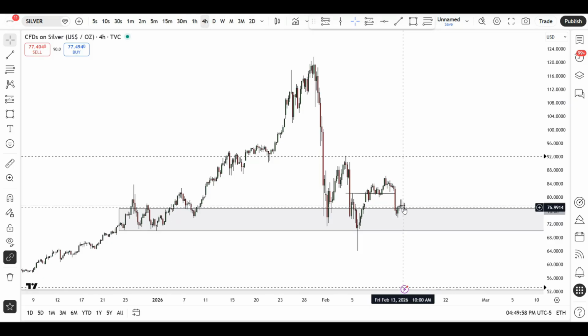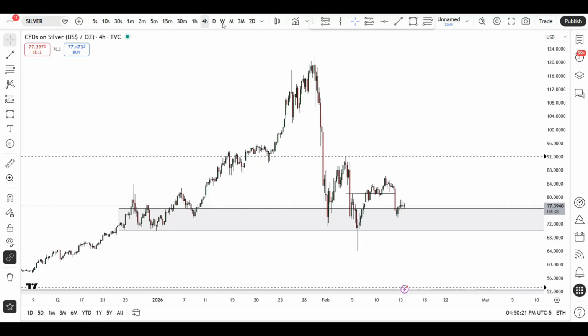And again, this is just what I'm going to be doing. Okay, this is not investment advice, and also it's not financial advice. I just have to say that because I know a lot of people might just see this as an opportunity to just go click on the buy button. That is not what this is. Okay. All right, so that's it for silver.